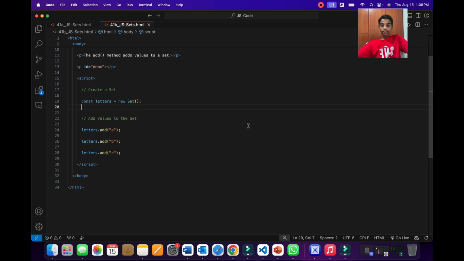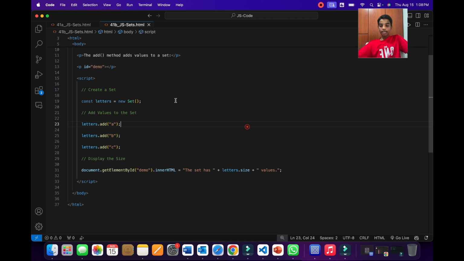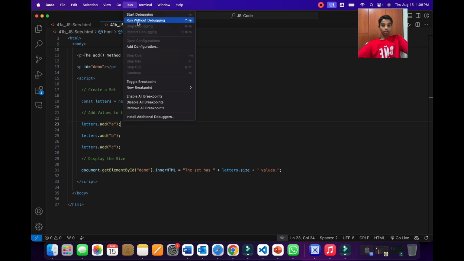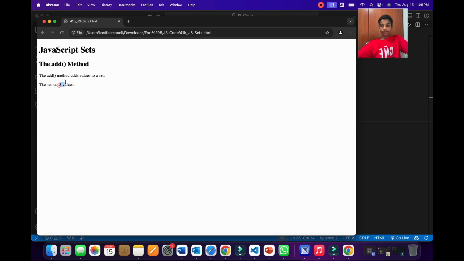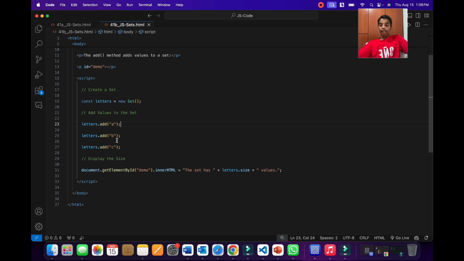But if we revert it back to its original place and run this using Chrome, it will say 3, because now we are adding the values first and then we're displaying the set size. Now let's go back to the PPT to learn more.